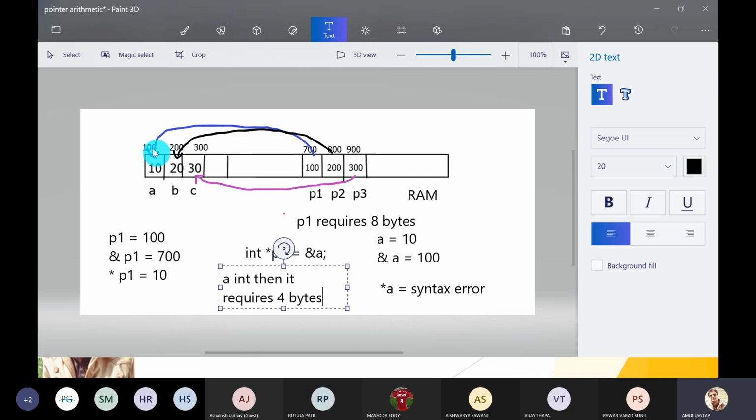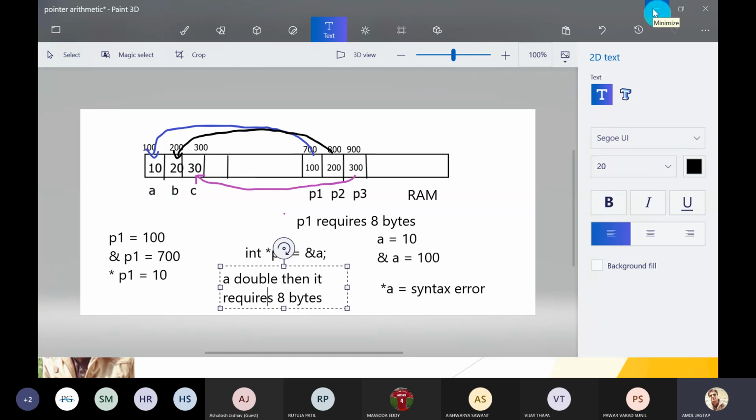This full block is reserved for the A variable if it is integer type. If it is float, then also 4 bytes. If it is double, then it requires 8 bytes. How many bytes are required? 8 bytes are required. So as per the data type, value variables are divided into different numbers of bytes, because whenever we develop the compiler, at that time we decide how many bytes are reserved for int, float, double, etc.